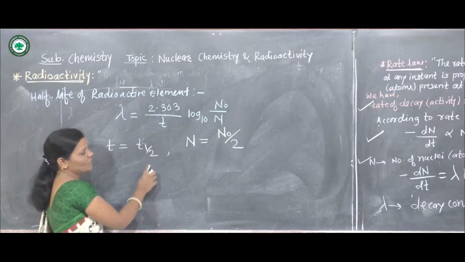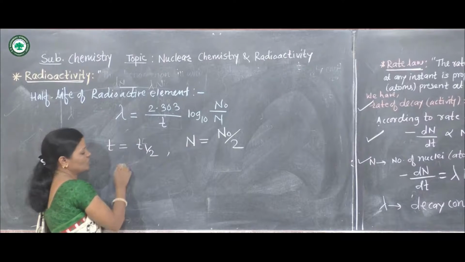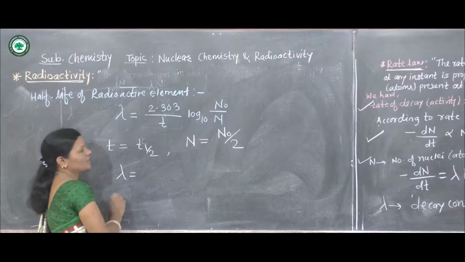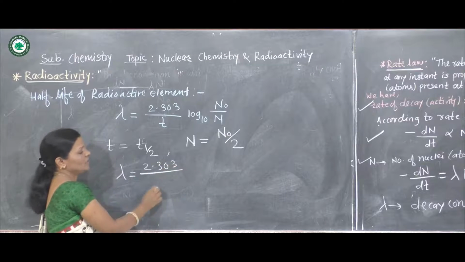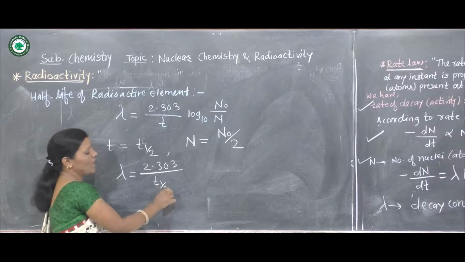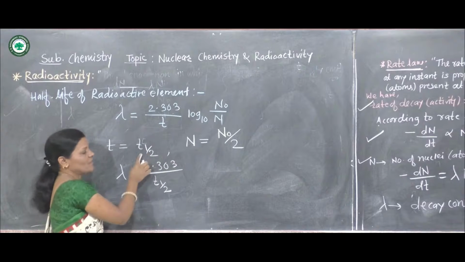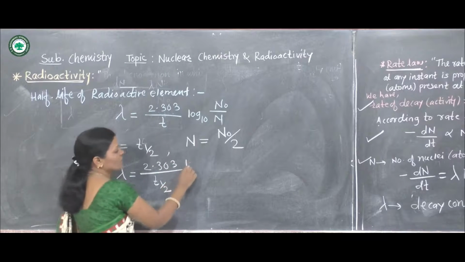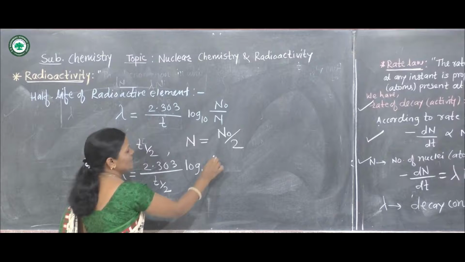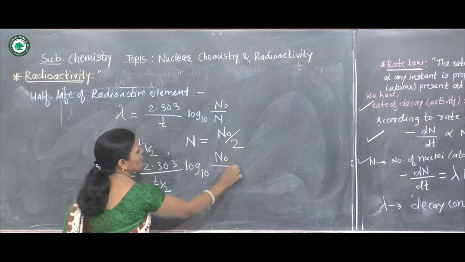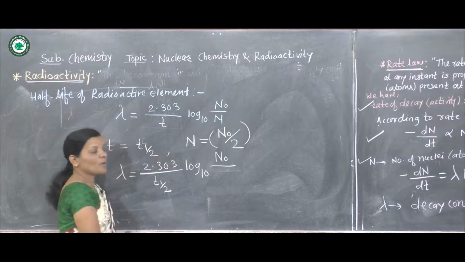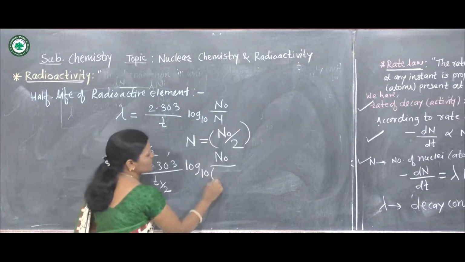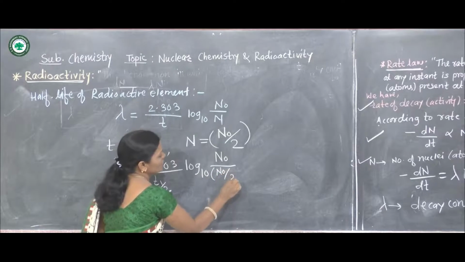And so by replacing these values in the equation of lambda, we get lambda is equal to 2.303 divided by T half, now T is replaced by T half, log to the base 10 n naught upon n. Now n is replaced by half of the initial value, that is n naught upon 2.